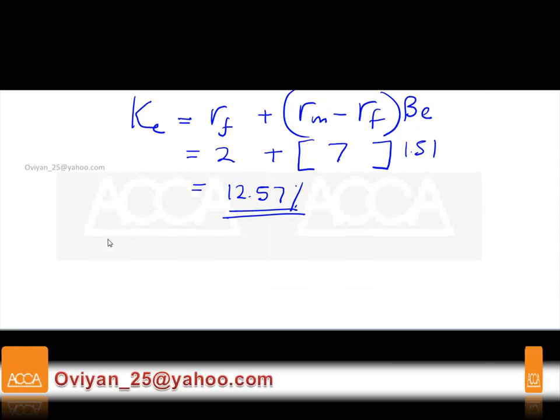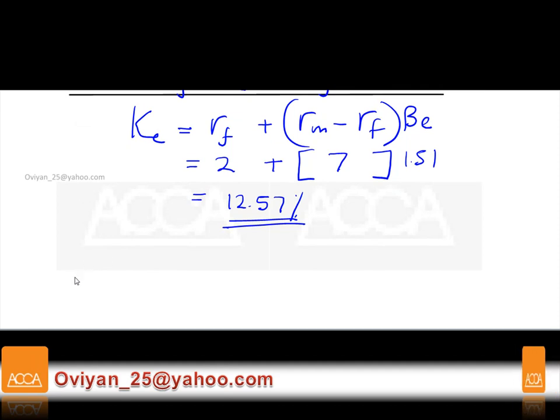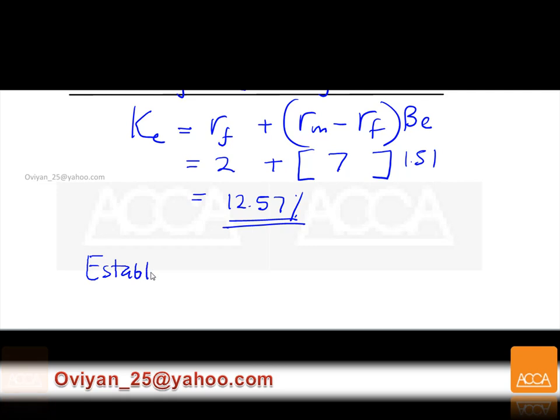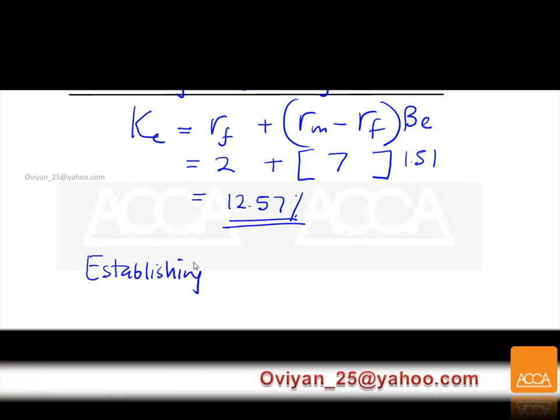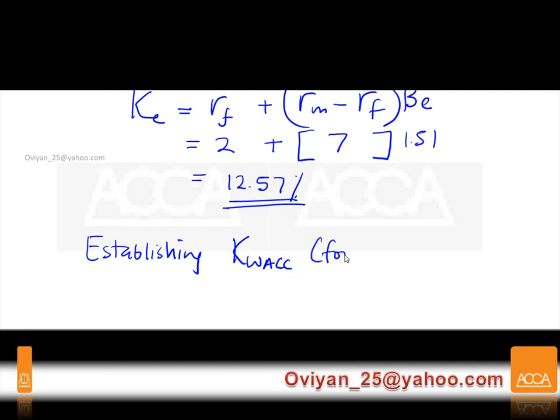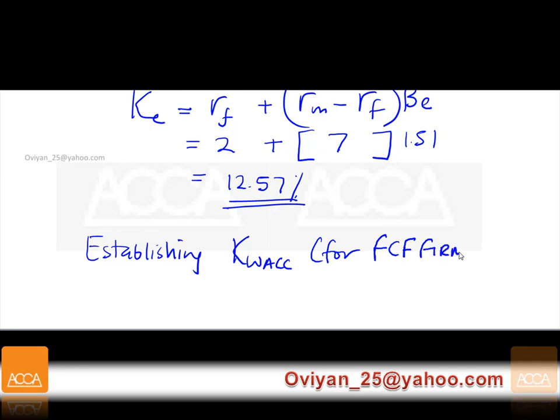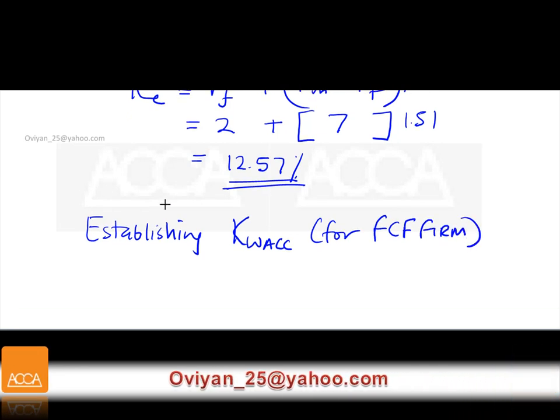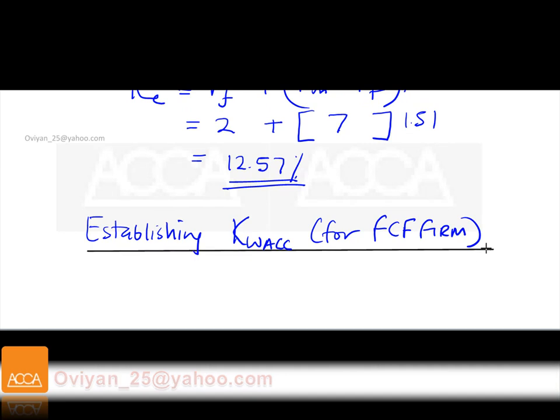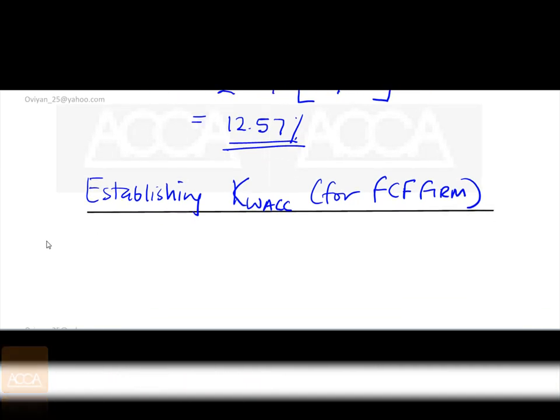Now the next thing is going to be straight. I think we can go straight to this WACC calculation. Now, establishing KWACC, establishing a cost of capital, KWACC. This is going to be the discounting factor for the free cash flows of the firm.